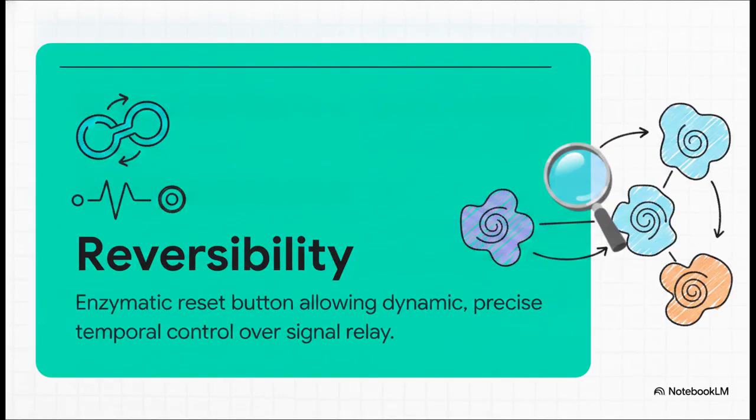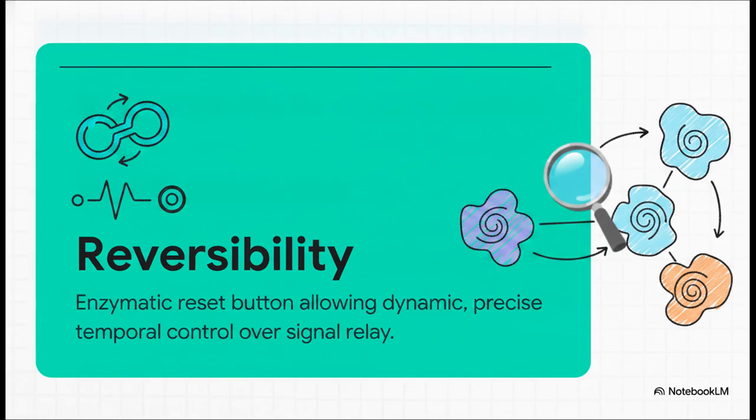So the absolutely crucial point here is reversibility. Because think about it, without a biological reset button, these modifications would just equal permanent cellular damage. But biology is way more elegant than that. Cysteine modifications are specifically designed to act as dynamic relays, and they absolutely require this exact reset mechanism to function.